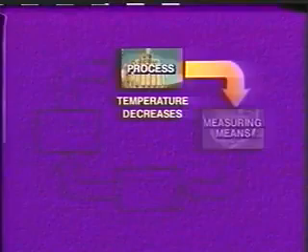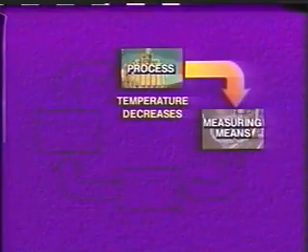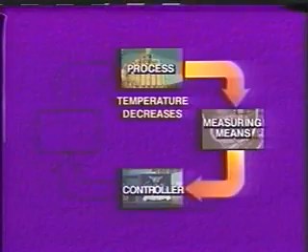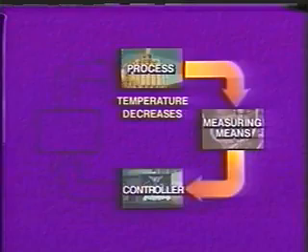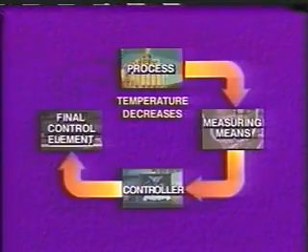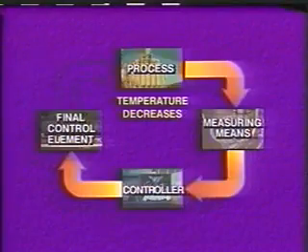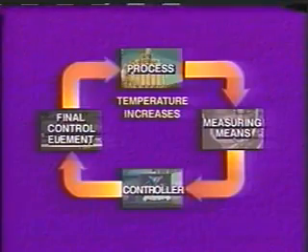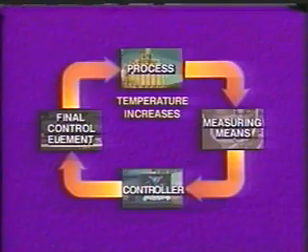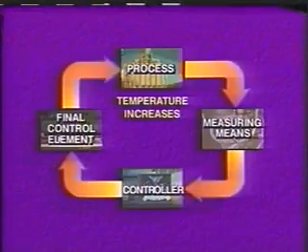First, process temperature decreases. The measurement device senses the change in temperature. This is transmitted to the controller as a change in temperature measurement. The change in temperature measurement causes the controller to change the signal it sends the valve. The controller tells the valve to open more and increase the gas supply to the furnace. The increased gas supply causes temperature to rise. The controller detects this measurement change. If necessary, the controller changes the valve position again.